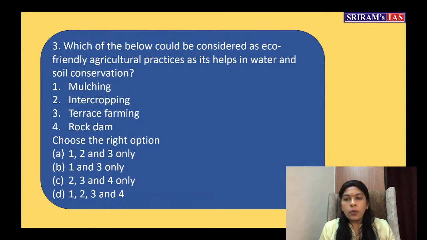Which of the below could be considered as eco-friendly agricultural practices as it helps in water and soil conservation? Water and soil conservation. Number 1, mulching. 2, intercropping. 3, terrace farming. And 4, rock dam. Choose the right option. So we have given the options. You can just take your time.